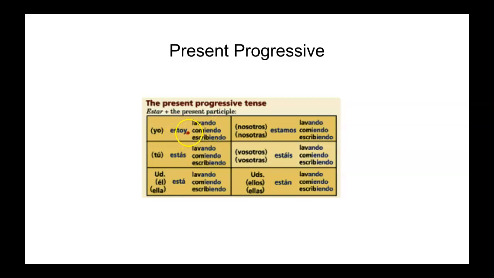So, estoy lavando el coche. Or estás lavando el coche. Or vosotros estáis lavando el coche. AR verbs have an ando ending for the present participle. ER and IR verbs have an iendo ending. So if it's a verb like comer, it's going to be comiendo. Or escribir, escribiendo. The only ones that say ando are AR verbs.